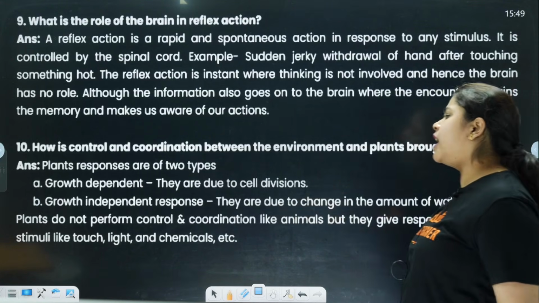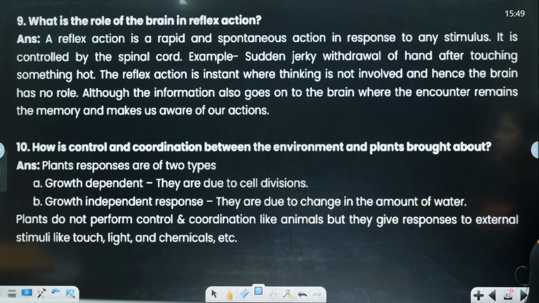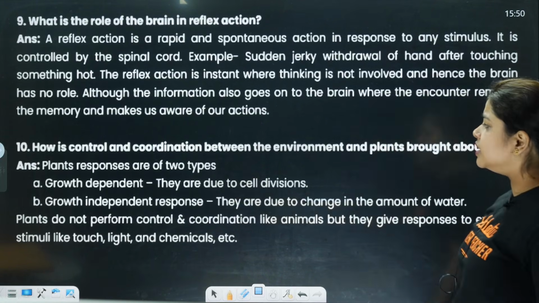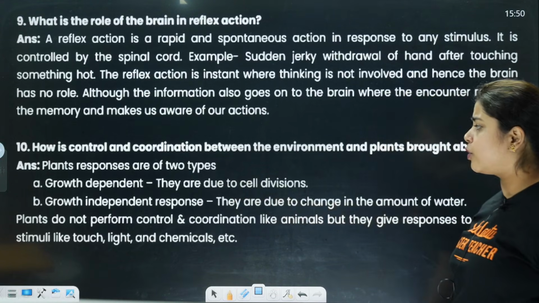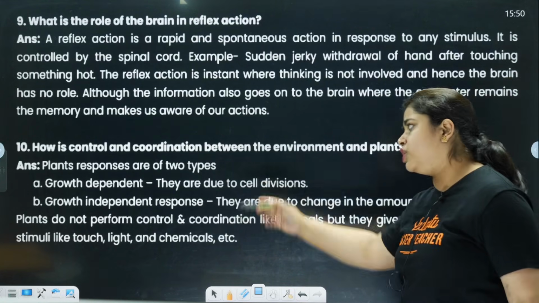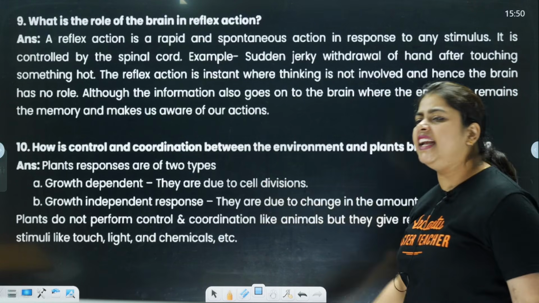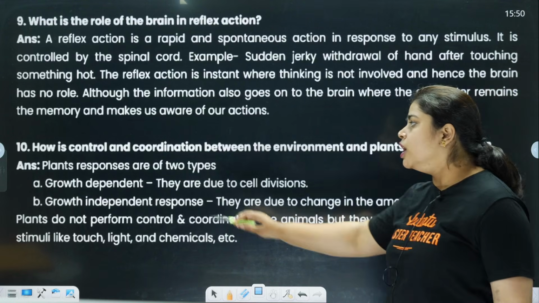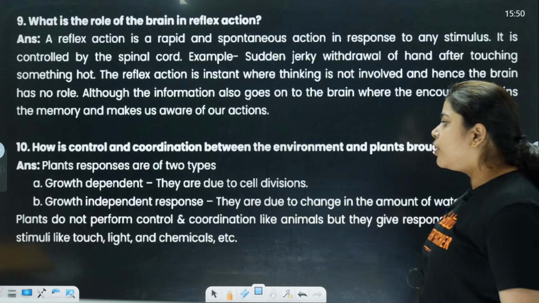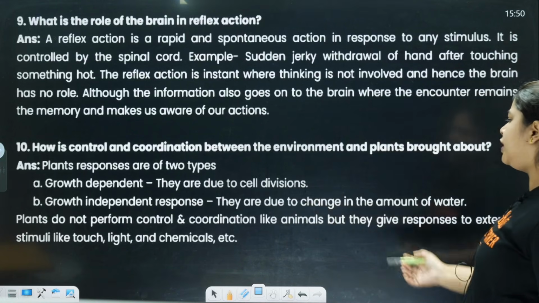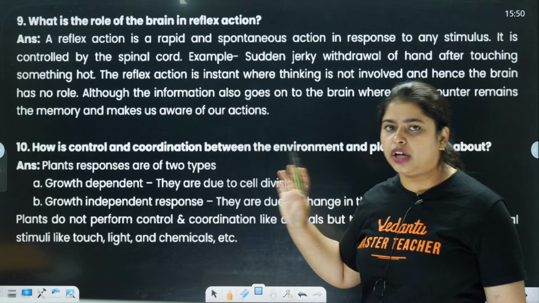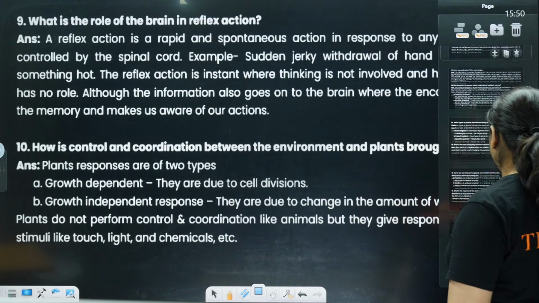Okay, next, how is the control and coordination between the environment and the plants brought about? Plant responses are of two types. First is growth dependent, and second is growth independent response. Growth dependent responses are due to cell division itself. Growth independent responses are due to the change in the amount of water. Clear?